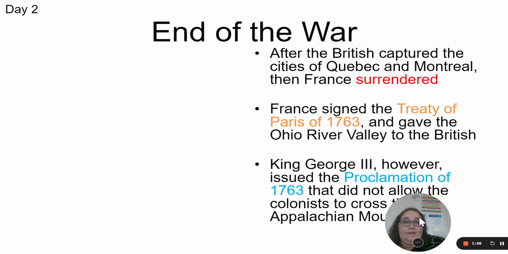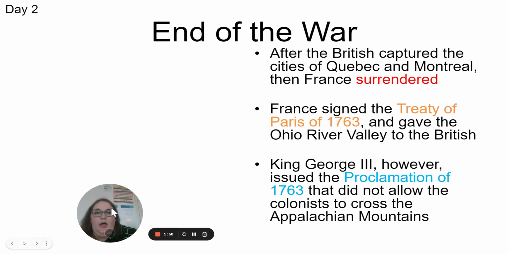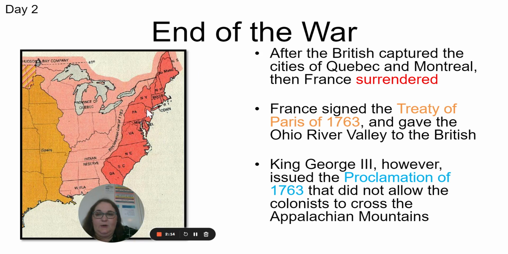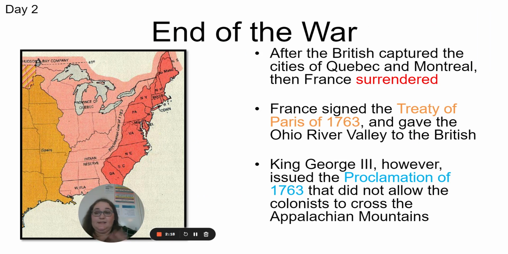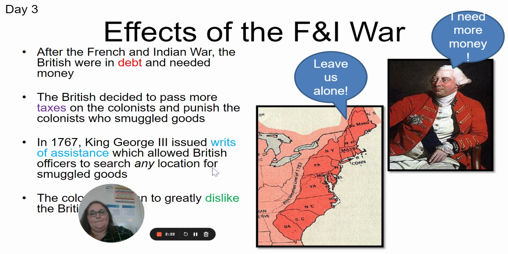The British capture the capital city of Quebec and Montreal, and then France surrenders. So they lose almost all of their land in Canada. France signs the Treaty of Paris of 1763 and gives the Ohio River Valley to the British. King George, however, issues the Proclamation of 1763, which is that the colonists have to stop. They can't cross the Appalachian Mountains.